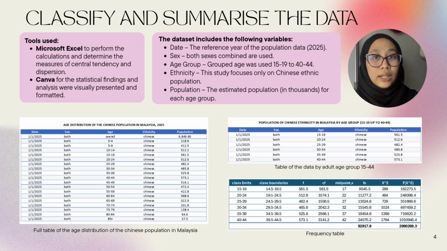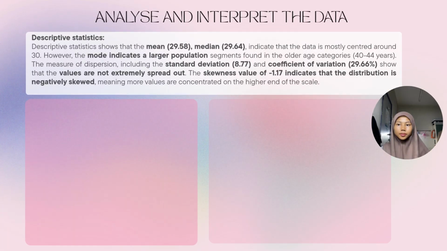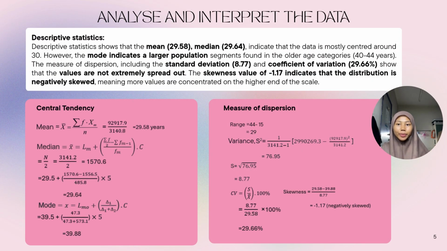Here, as you can see, the full age distribution table and also the filtered table that we use for this study. Then, we also created a frequency table by identifying class limits, midpoints, frequency, cumulative frequency, and some necessary values. Alright, for this part, I will explain the analysis and interpretation of our data.